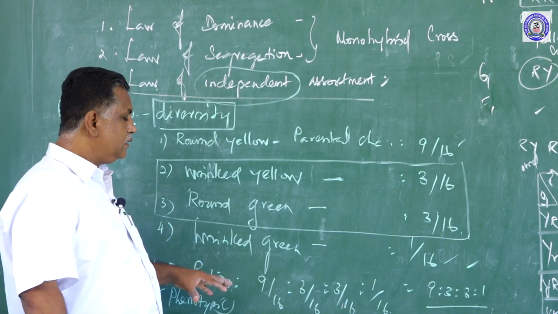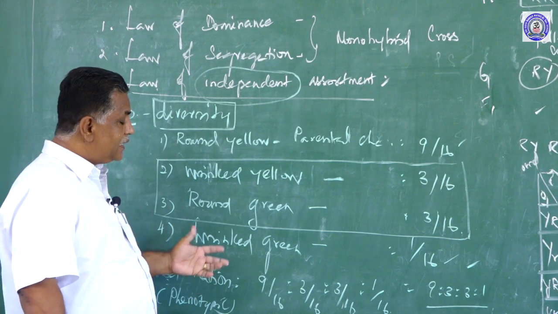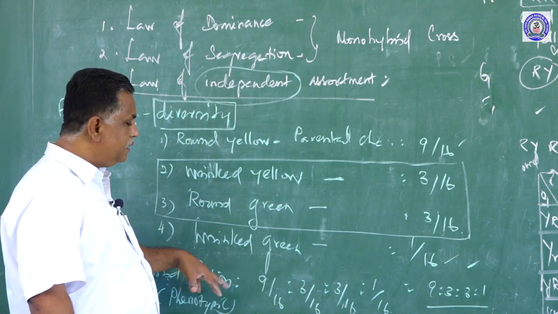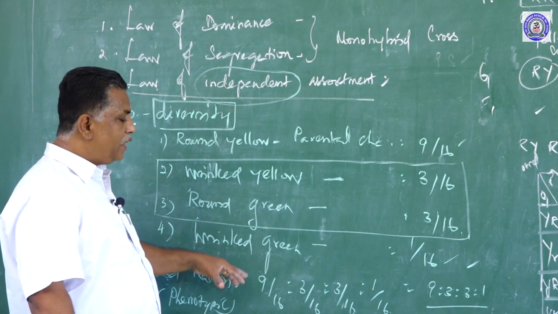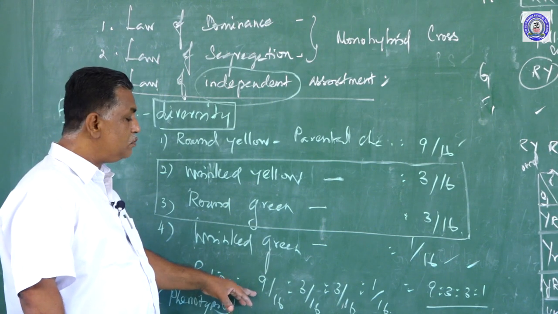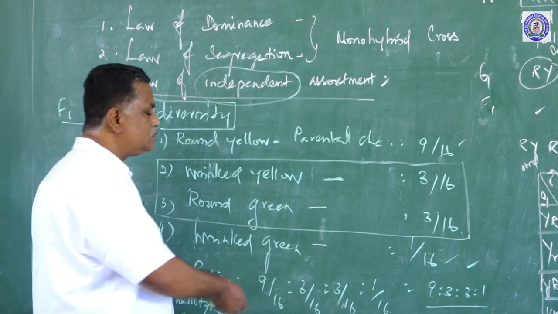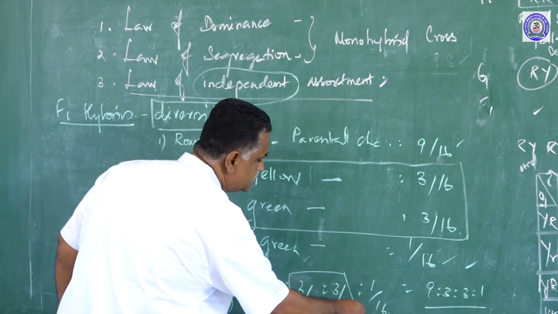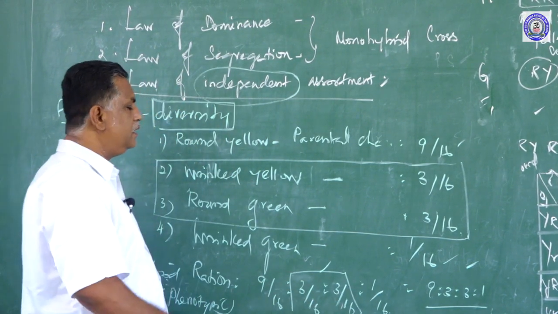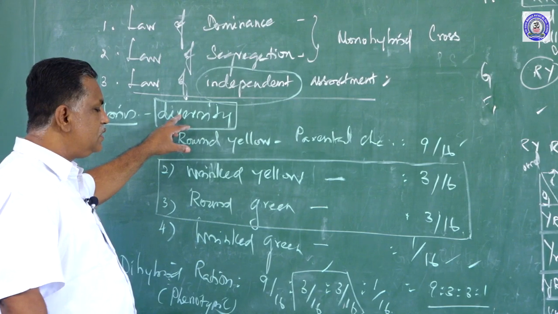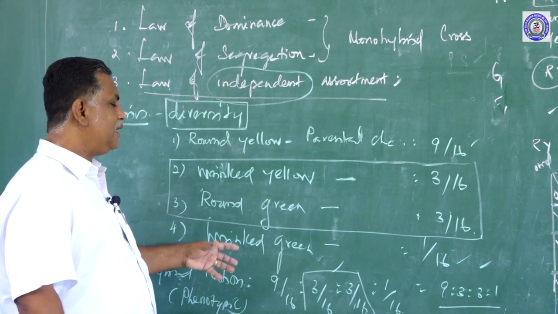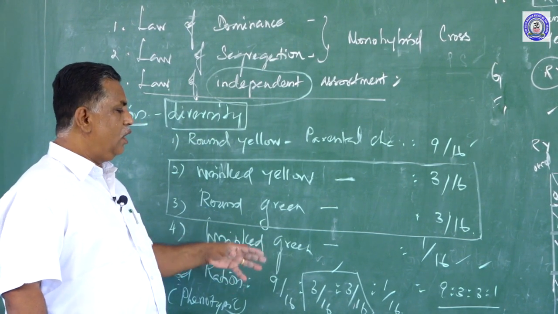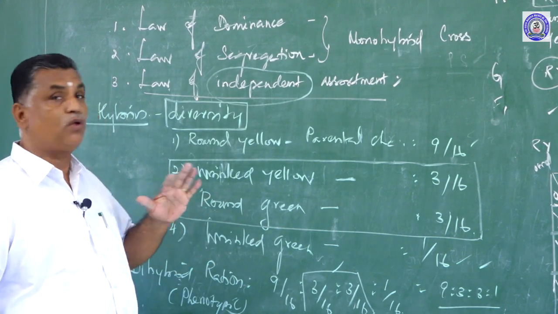Not only are the characters which already existed expressed in Mendel's dihybrid cross, but also new combinations are produced. This results in genetic variability. Genetic variability or diversity is an essential tool for the evolution of organisms and also for adaptation in a changing environment.